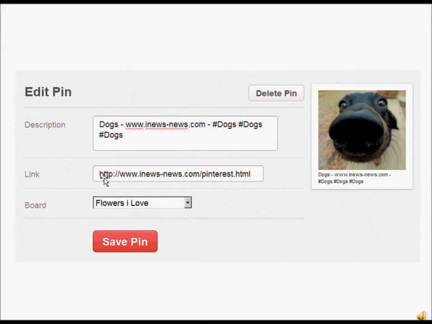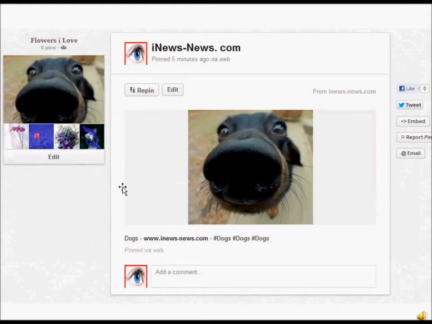Okay, and then down here I erased the other link, and I put in my particular link again and where I want this to be led to. And then you check for your board here and hit the right board. Of course, mine's not in the right board. The dog shouldn't go under flowers, but you'll just check that and hit it, and then save it. And once you save it, then you go, and this is what it will look like.